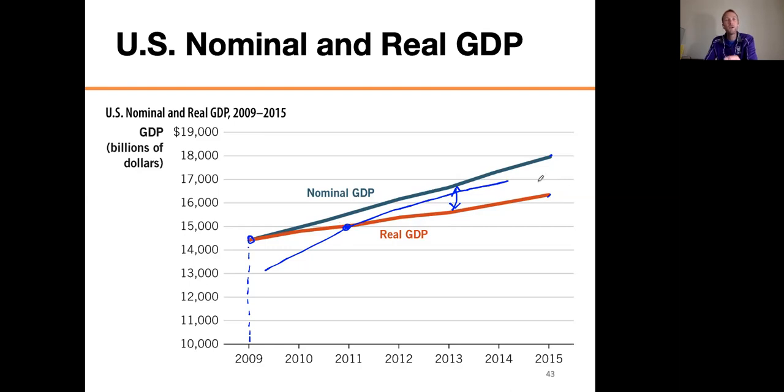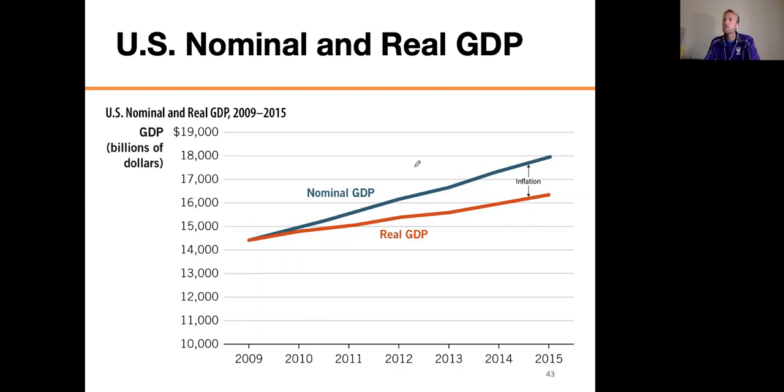That's why what's really more important to look at is not necessarily the actual number of GDP, but the change in the GDP, all right? So we often talk about the change in the GDP. Another thing we talk about is the distance between nominal and real GDP, which, don't forget, is just related to this thing called inflation. That's what makes nominal GDP go up faster.